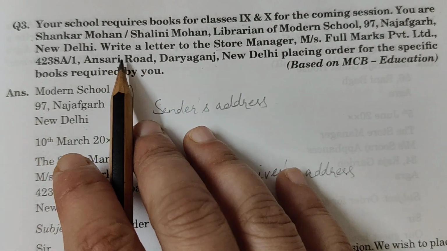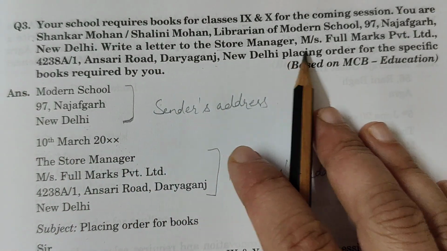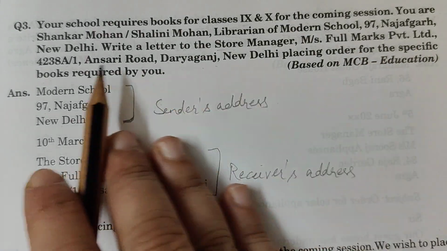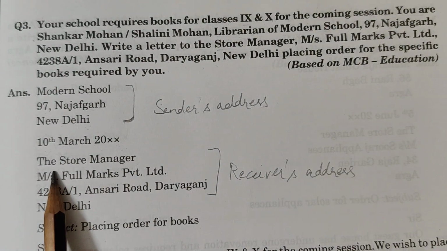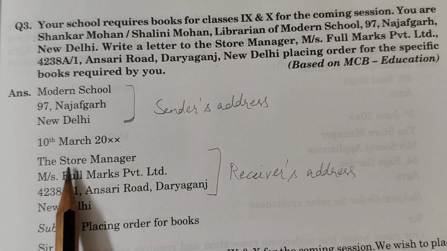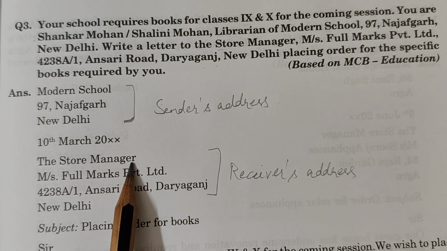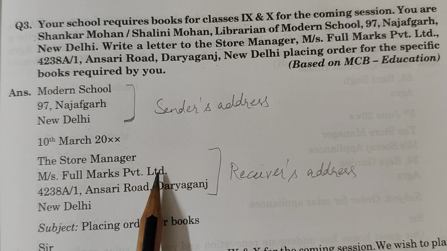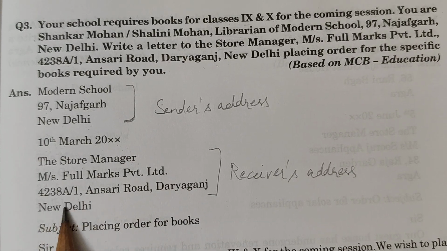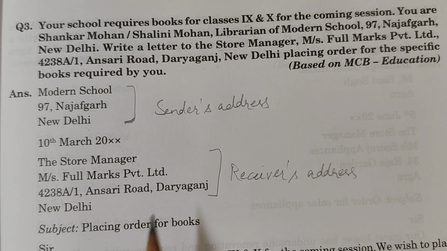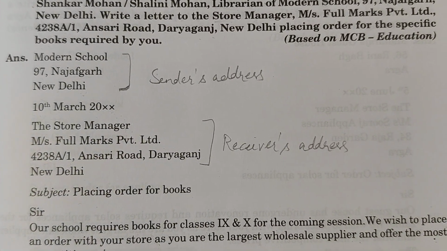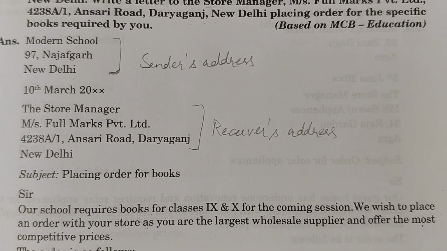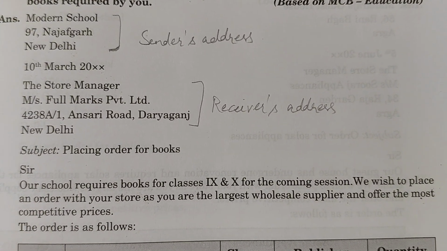Here we come to know that you are writing a letter to the store manager, Mr. Full Marks Private Limited, and this address is till this New Delhi. So first of all, to whom are we addressing? We are addressing the store manager. So the store manager, then Monsieur Full Marks Private Limited, then 4238A/1 Ansari Road, Daryaganj, New Delhi. This will serve as your receiver's address. So that is the sender's address and the receiver's address. Now after that we will write the subject.